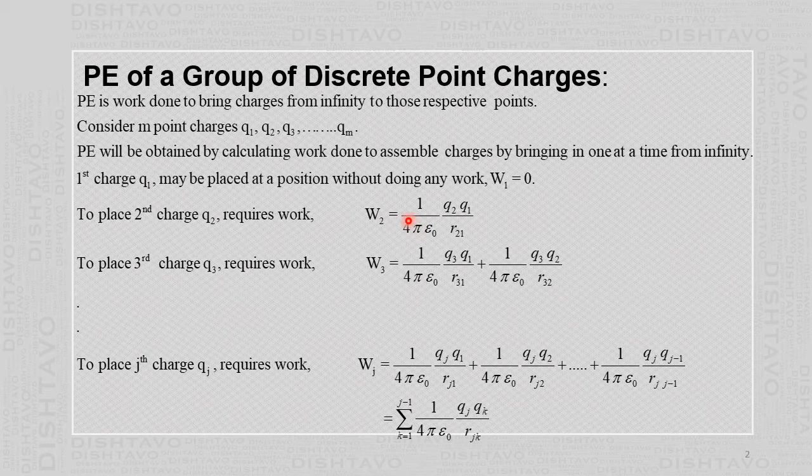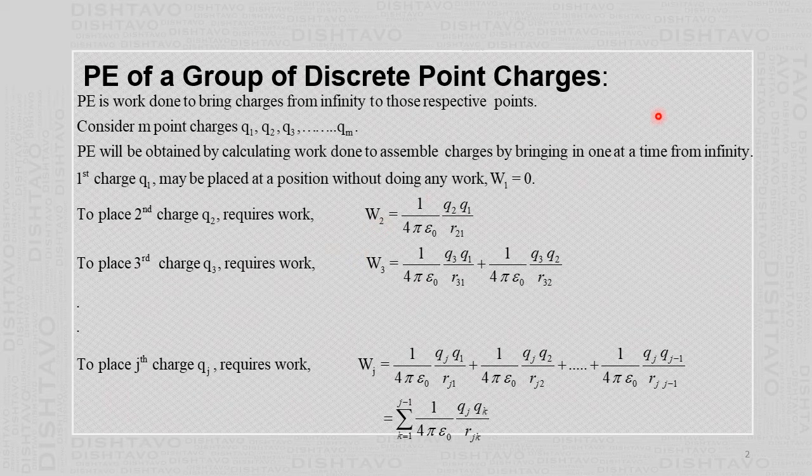So this work done is the charge into potential. The charge which you are bringing from infinity to its earlier position is Q2, into the potential 1 upon 4 pi epsilon 0 Q1 by R21, and that potential is there because of the charge Q1. That is the formula which we have found in the earlier chapter. As a result, the work done to bring the second charge from infinity to that point is W2 equal to 1 upon 4 pi epsilon 0 Q1 Q2 by R21. R21 is the distance between Q2 and Q1. Now there are two charges Q1 and Q2 in their positions.